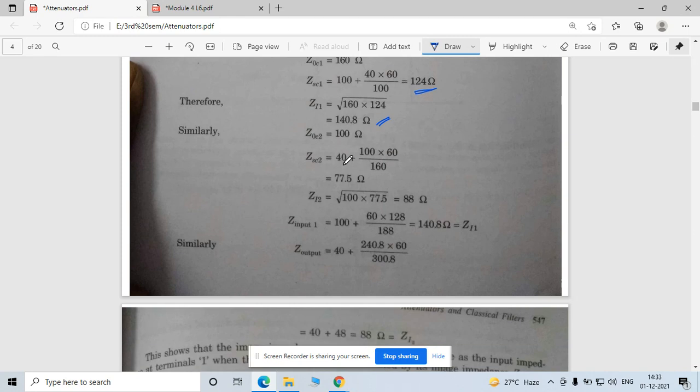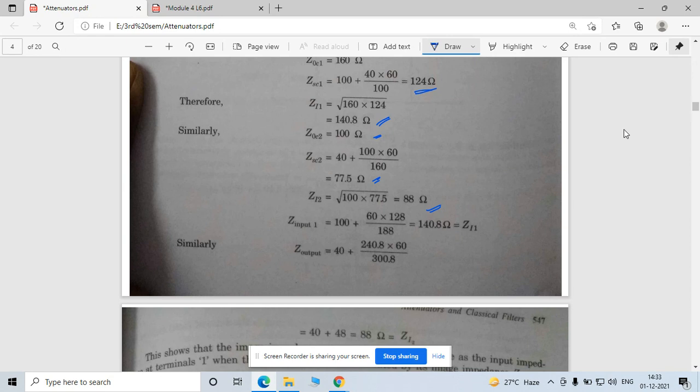Now see, ZOC2 is 100 ohm and ZSC2 is 77.5 ohm. Now the characteristic impedance is nothing but the under root of these two, and this is equal to the image impedance for the port 2 network. So you will get this 88 ohm.